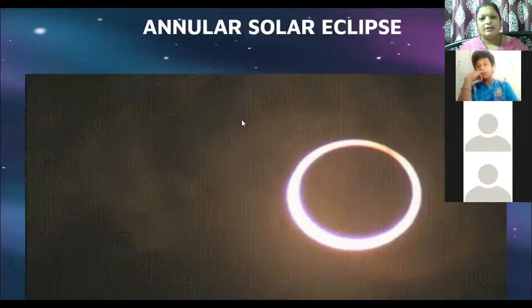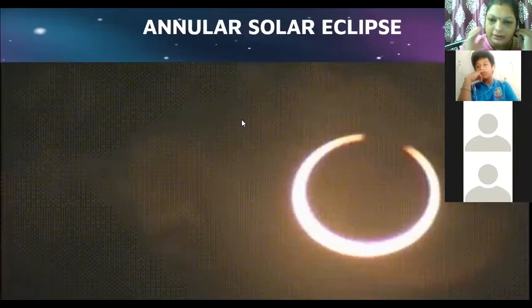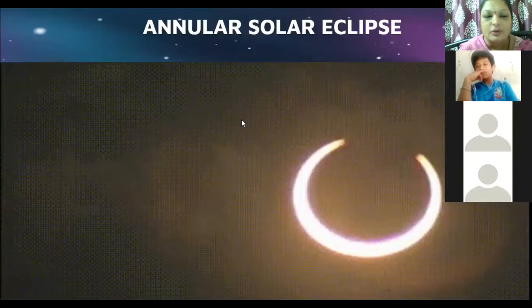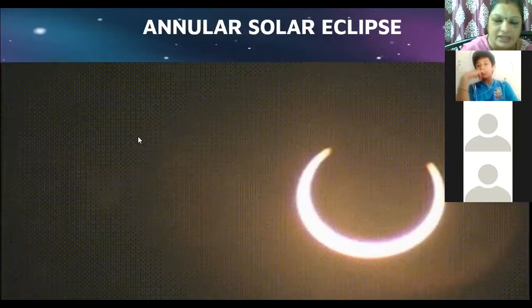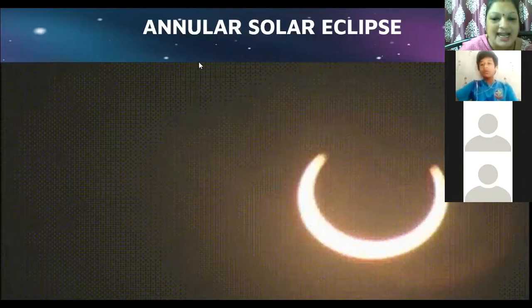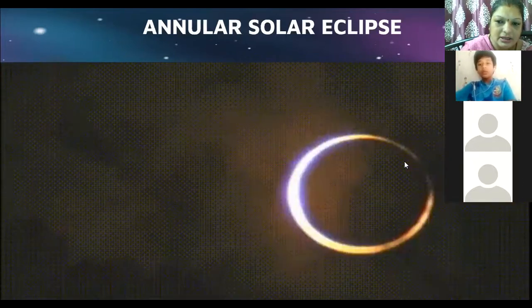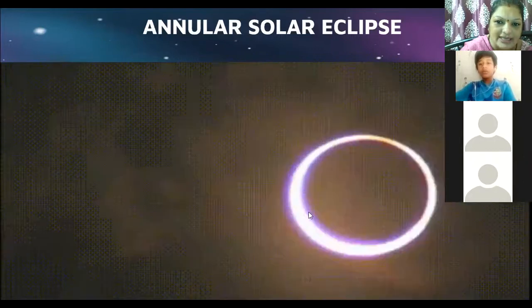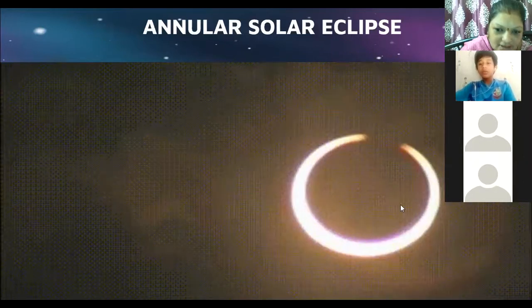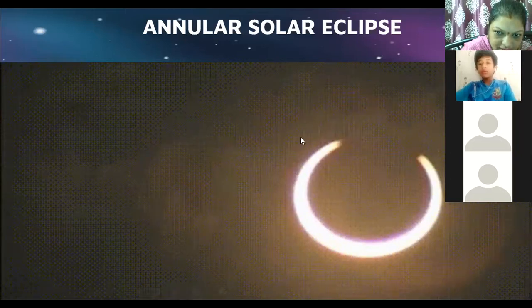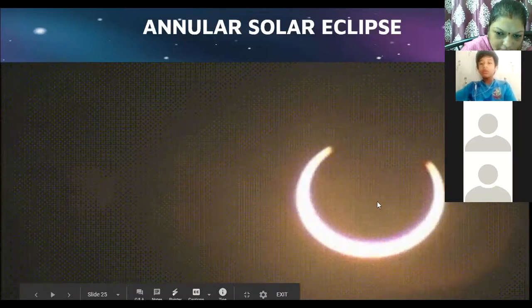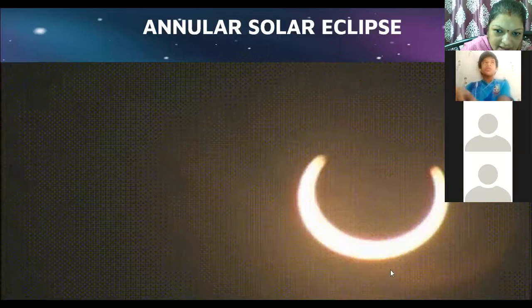Okay, boys, this is very important. This is the third solar eclipse that we have to see. That is the annular solar eclipse. How it looks from the earth. You can see, as I told you, the moon blocks the sun's rays. This is the sun. This is the moon. The moon is blocking the rays of the sun.